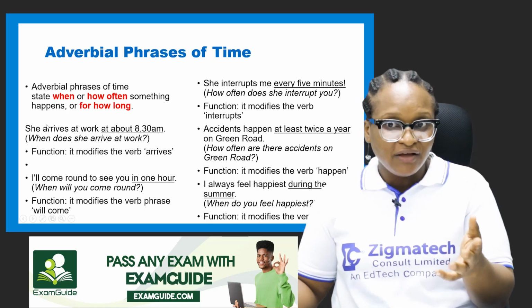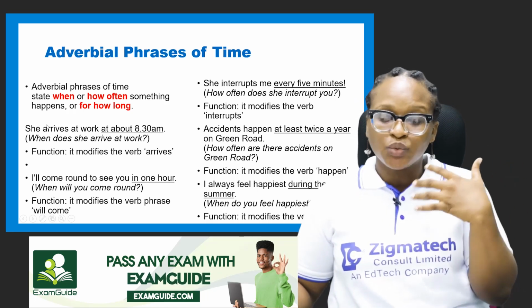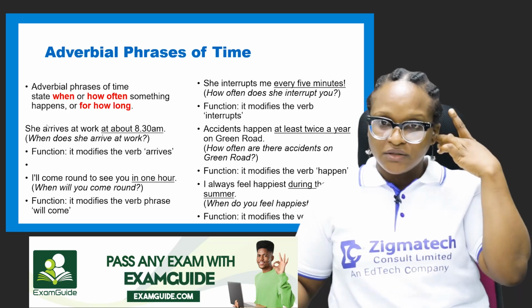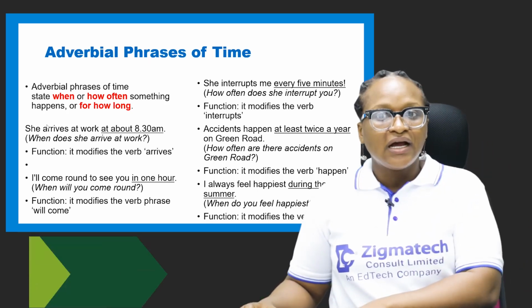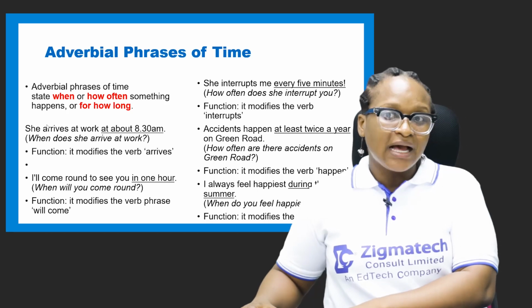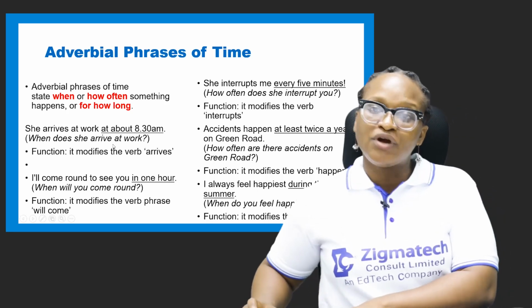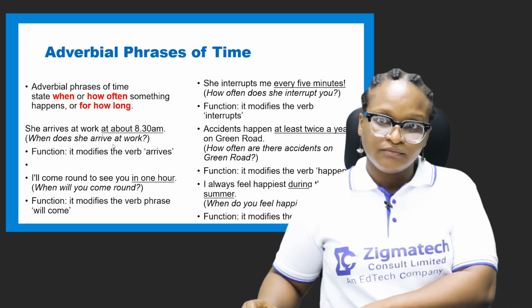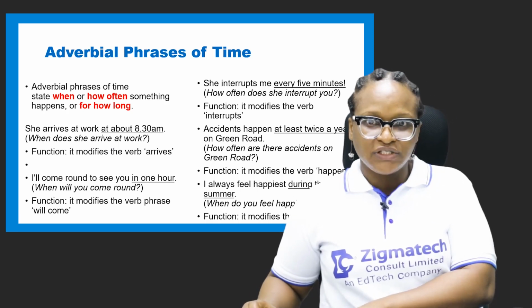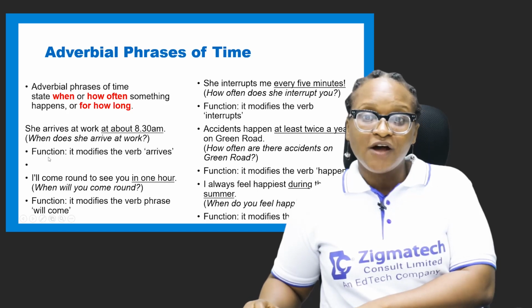So when does she arrive at work? You said it's asking the question when. When does she arrive at work? At about 8:30 a.m. See the at again, introducing preposition and not an adverb. About, still the preposition. So we'll look at the function.